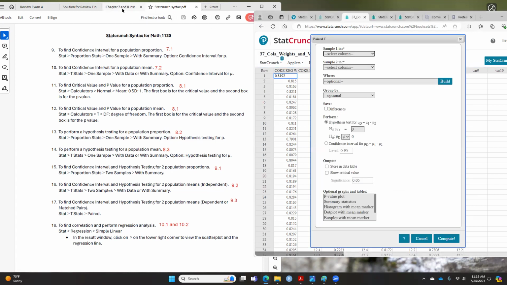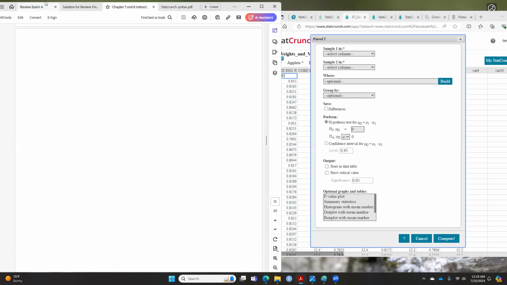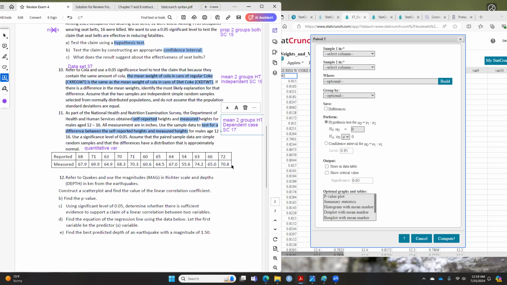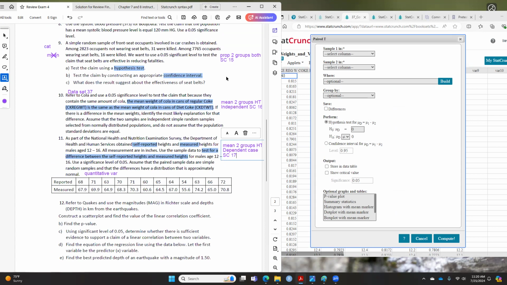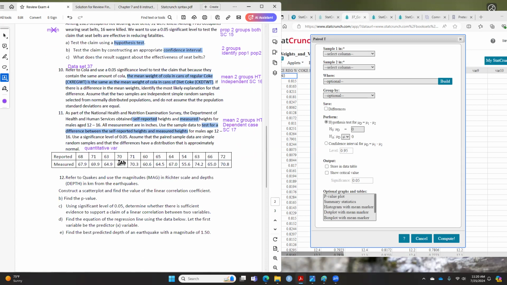Usually when you do paired, you have to use data, so you have to enter this data into your StatCrunch. And don't forget, every time you do two groups, make sure you identify which one is the first one and which one is the second one. I told you before. So make sure in the test you identify which one is which. Enter this into your StatCrunch, and you will use this as your answer. You will notice that mu d is popping up here, not mu1 minus mu2.